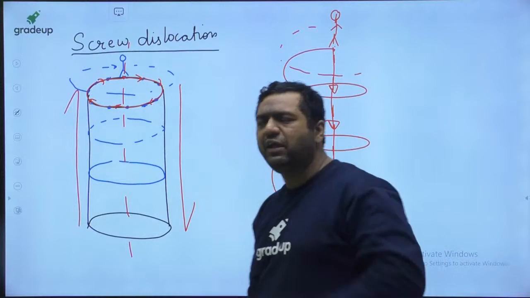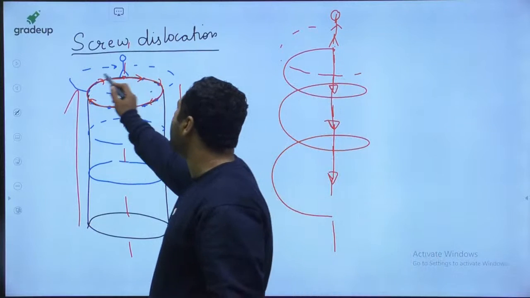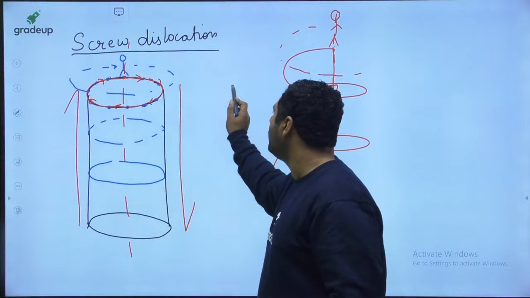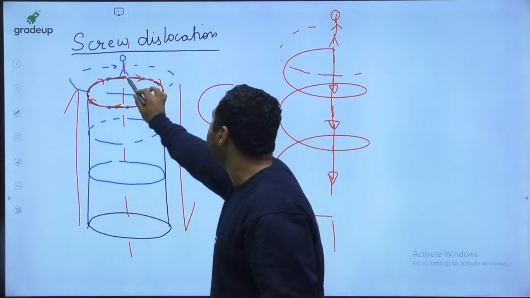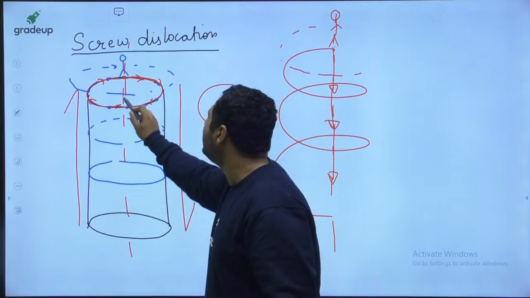Initially the atomic plane was like this. Now when the atomic plane is distorted like this, obviously the atoms which are present here have moved in this direction.